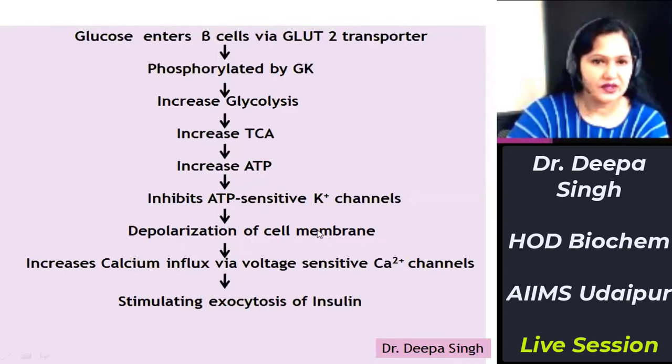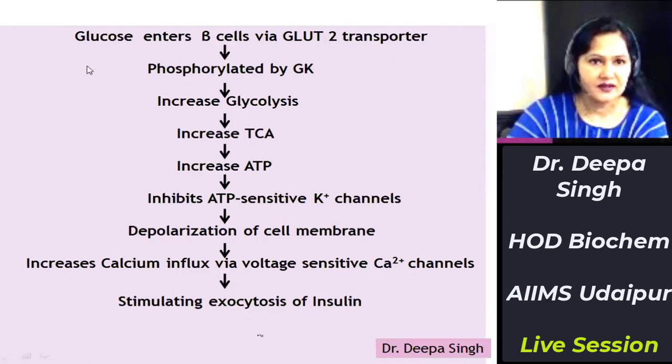Now this increased production of ATP will inhibit ATP sensitive K+ channels, which will cause depolarization of the cell membrane. Once the cell membrane is depolarized, it will result in calcium influx via voltage sensitive calcium channels and exocytosis of insulin. So this is the mechanism by which insulin is synthesized and secreted.